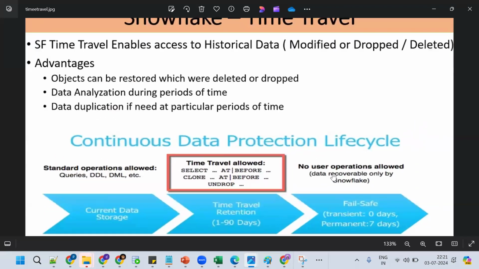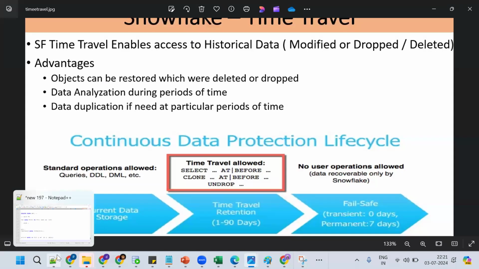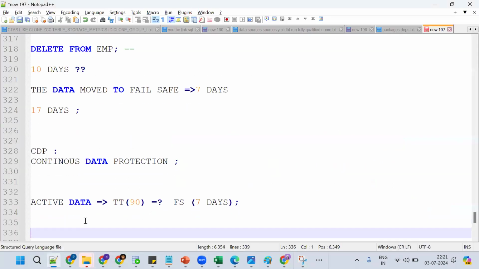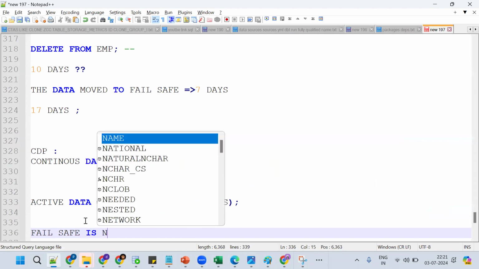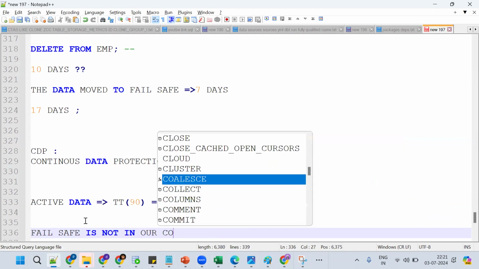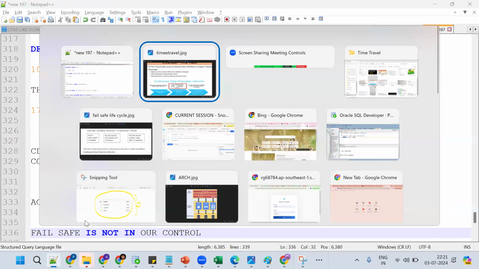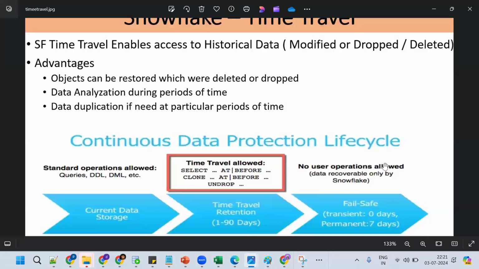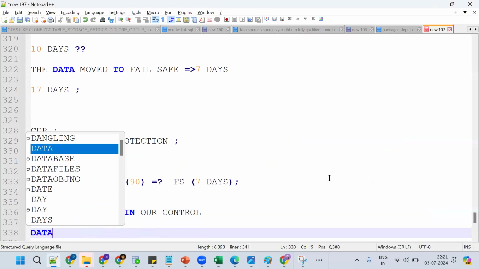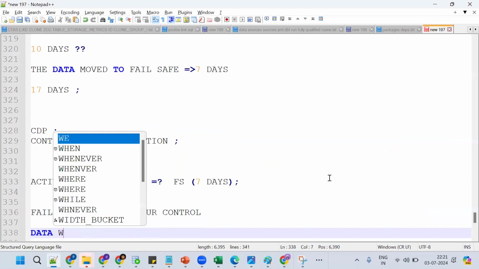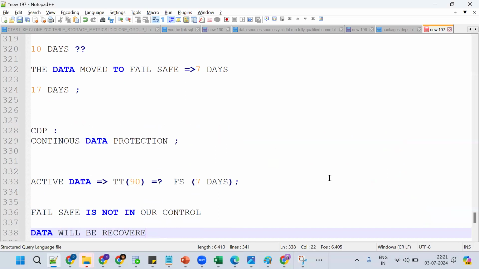Now here, no user operation is allowed. Fail-safe is not in our control. Data can be recovered only by the Snowflake team.